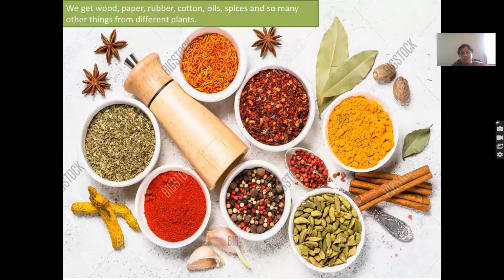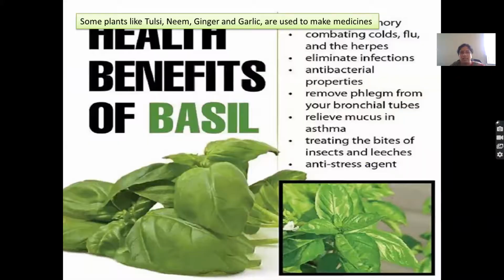Apart from all these things, we also get spices, which make our food tastier, right? And they also have a lot of health benefits, medicinal properties, correct? Spices like cardamom, cloves, cinnamon, bay leaves, star anise, turmeric, garlic, yes, and so many others.